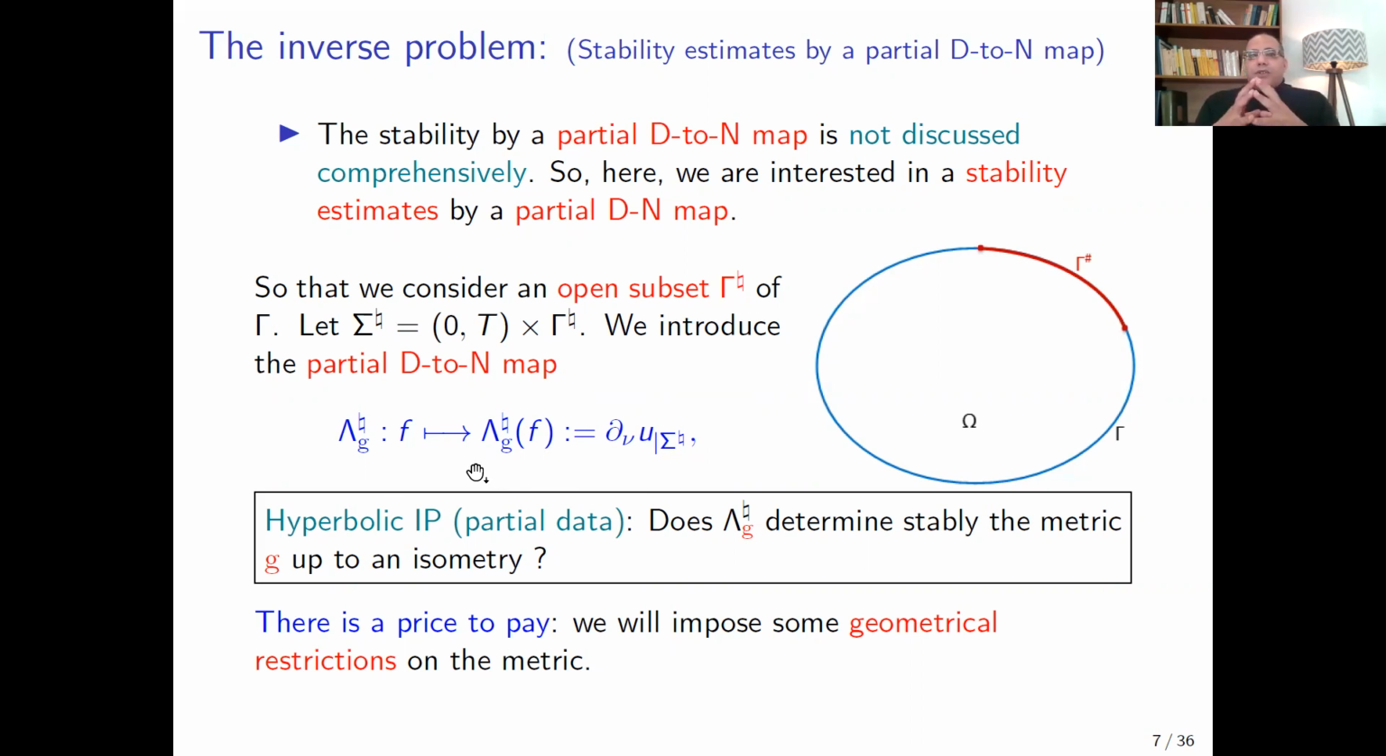The stability and uniqueness by the partial Dirichlet-Neumann map is not discussed comprehensively for the hyperbolic equation. So our inverse problem in this setting can be stated as follows. Does the partial Dirichlet-Neumann map stably determine the metric G inside omega, of course, up to an isometry? Here, there is a price to pay. We need to impose many restrictions on the metric G, or the class of metrics G, in which we can solve our inverse problem.